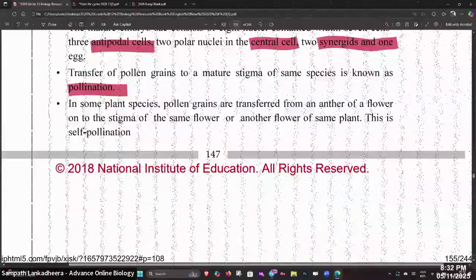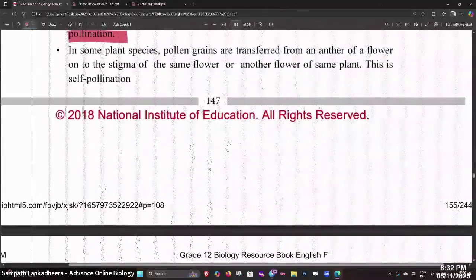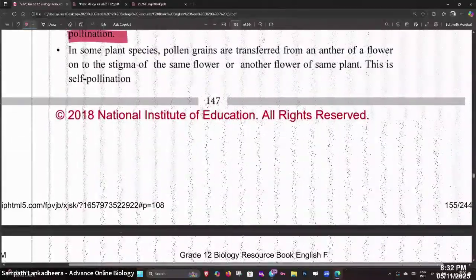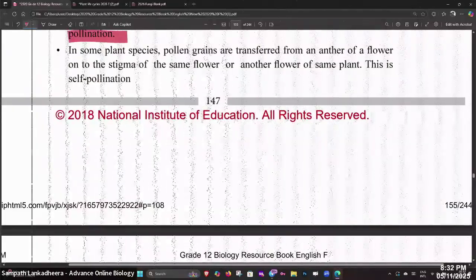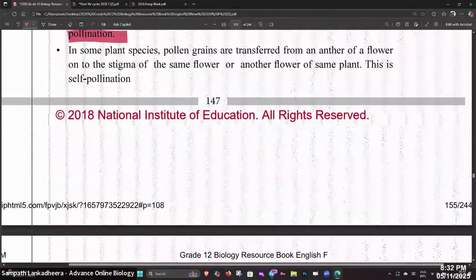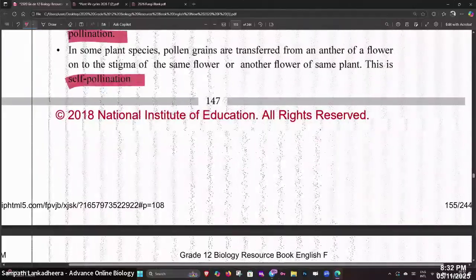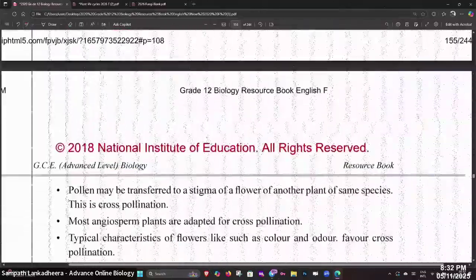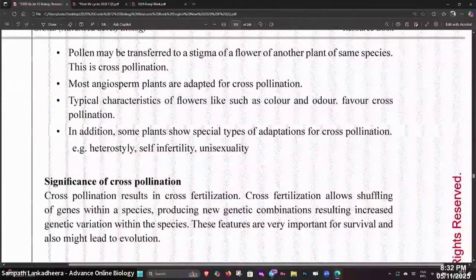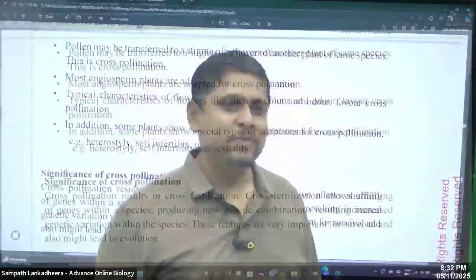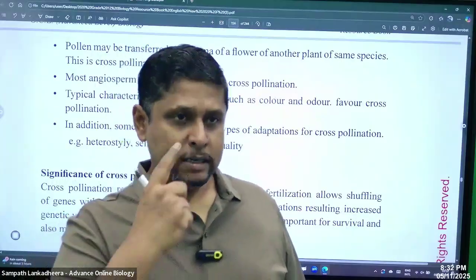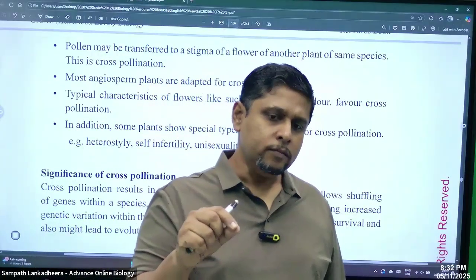So for pollination, we have two definitions for seed plants and angiosperms. In some plant species, pollen grains are transferred from the anther of the flower to the stigma of the same flower. That is self-pollination. What is self-pollination and what is cross-pollination? Self means within the same plant, the same flower.